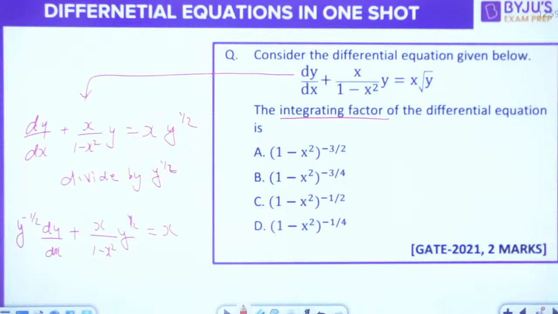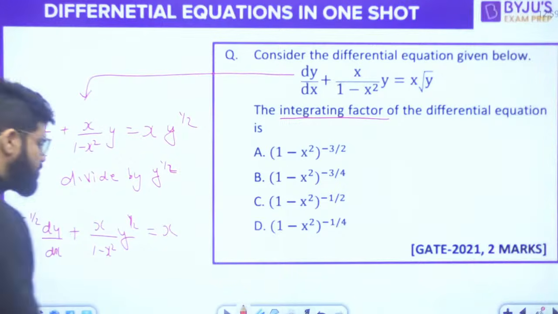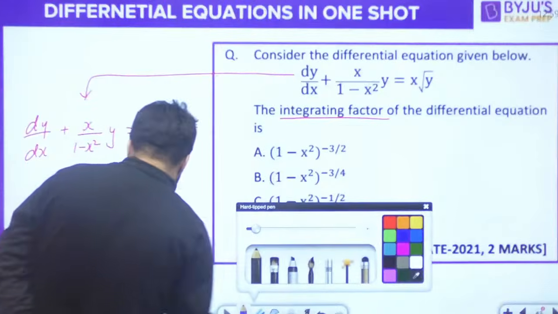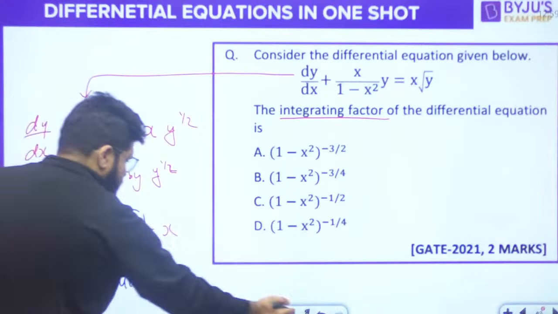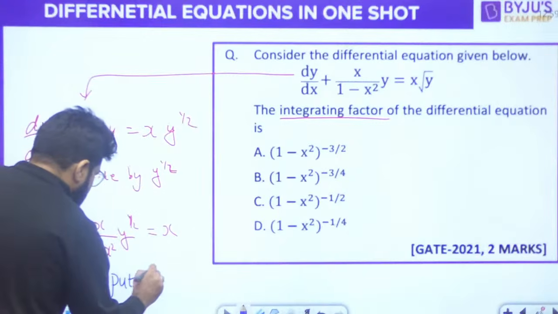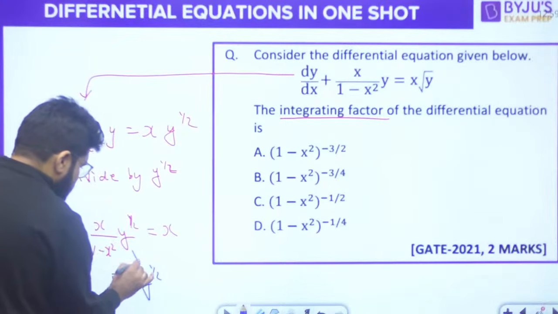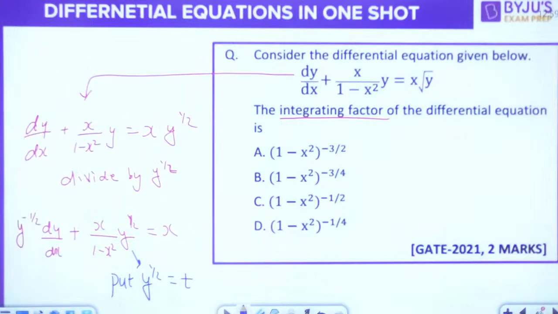Then you will have the substitution. What is the substitution? Put down y power 1 minus n. Whatever is left here, put down this y power half is equal to t.